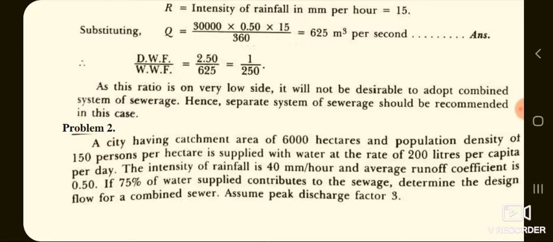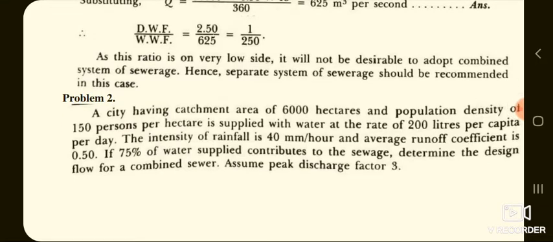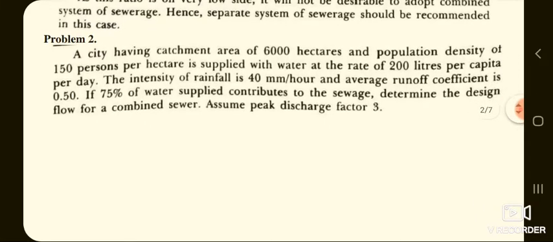So you can find the ratio easily: DWF divided by WWF is equal to 2.50 divided by 625, which works out to be 1 divided by 250. You can comment on this: as this ratio is on a very low side, it will not be desirable to adopt a combined system of sewerage. Hence, a separate system of sewerage should be recommended in this case. Similarly,